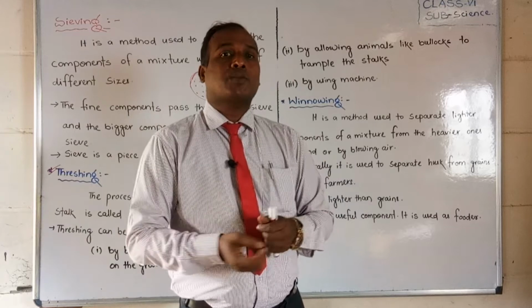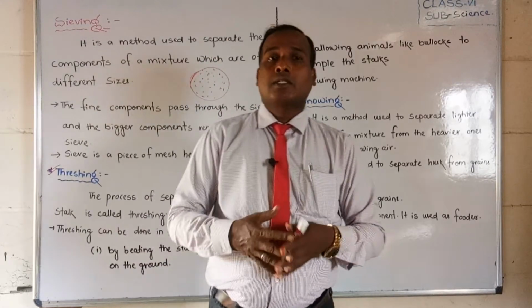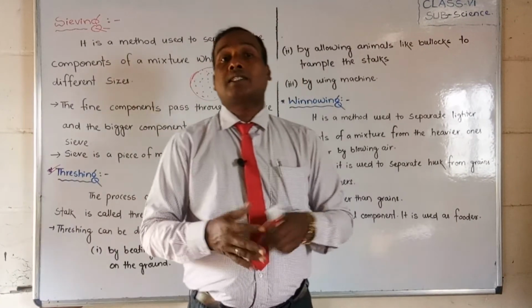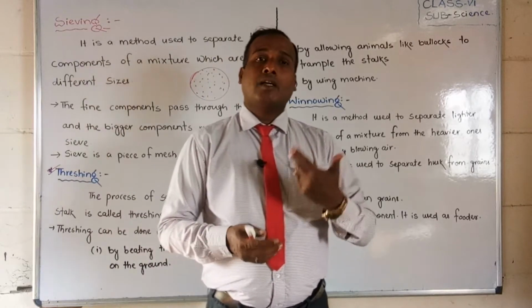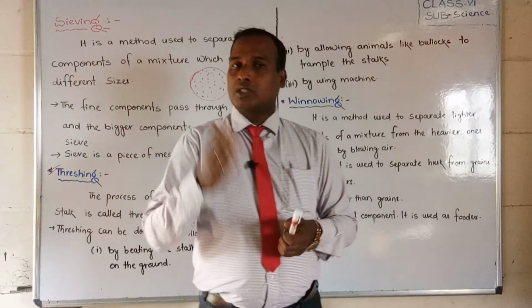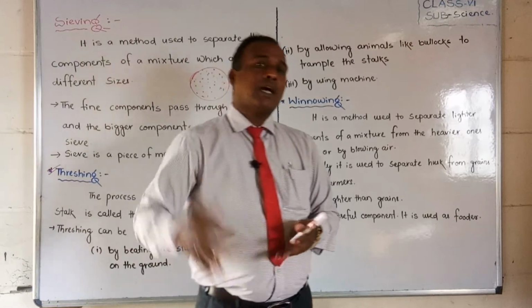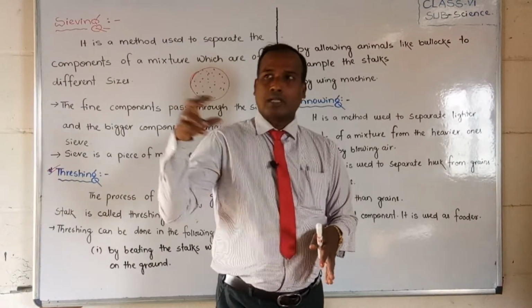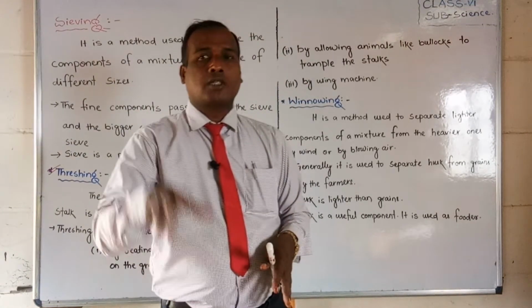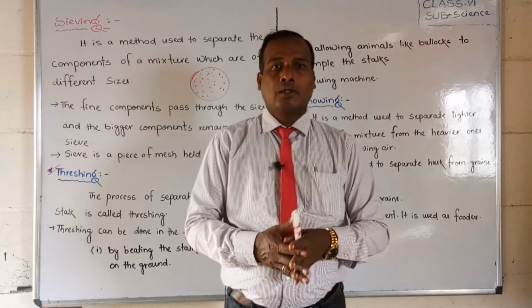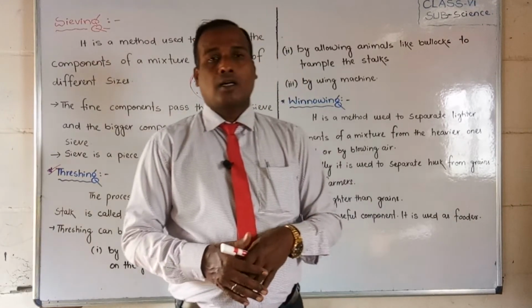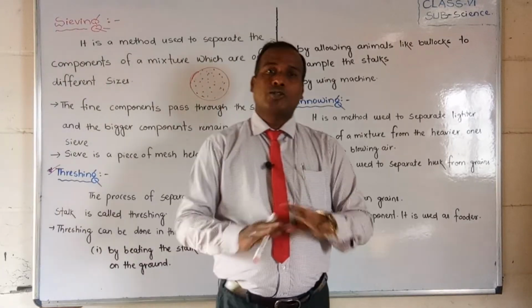So how will it detach from the stalks? Threshing can be done in three ways. By beating with sticks on the ground, and by allowing animals to step on the stalks of grain crops, then also it will be detached.